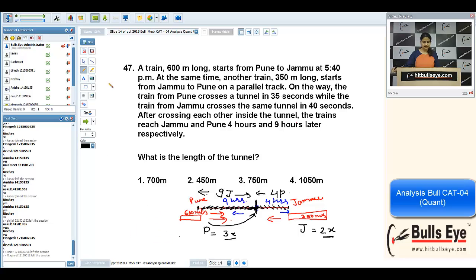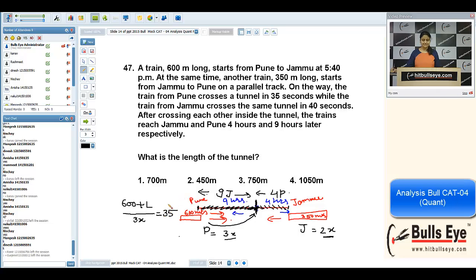It says, on the way, the train from Pune crosses a tunnel in 35 seconds. I don't know the tunnel length, let it be L. The train length is 600 and the tunnel length is L. It is moving with a speed of 3x and it is taking 35 seconds.